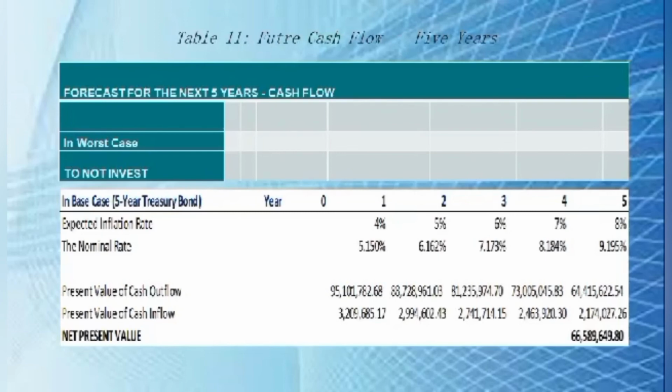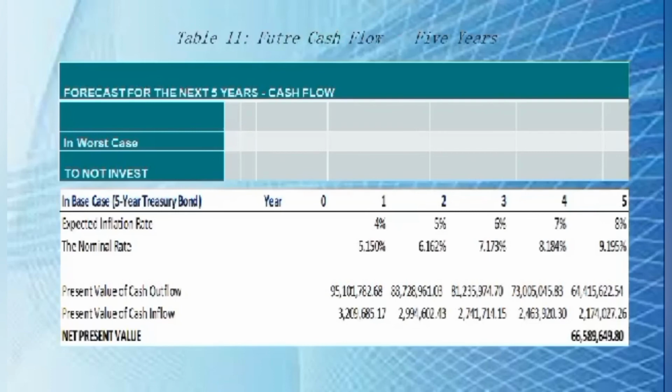In the base case, in order to solve the present value of cash inflow and outflow, there is still a need to calculate the nominal rate. The nominal interest rate does not account for inflation. In other words, it is not inflation adjusted. It can be calculated by getting the sum of 1 and the WACC, then multiplying it by the sum of 1 and the expected inflation rate of respective years. After getting the product, subtract 1. The nominal rates are 5.150%, 6.162%, 7.173%, 8.184% and 9.195% from year 1 to 5 respectively.